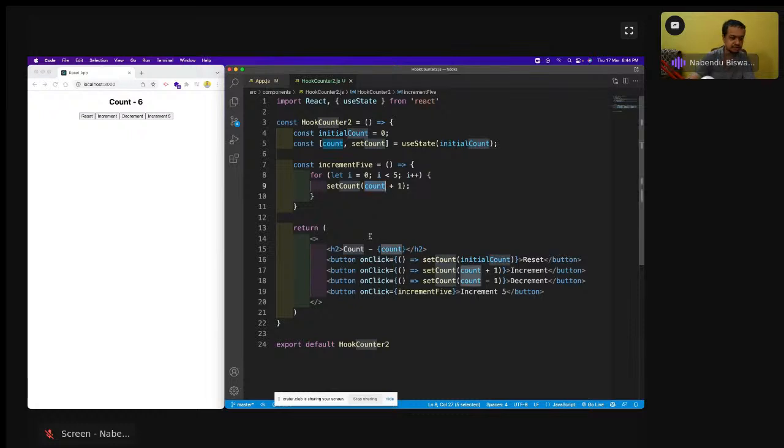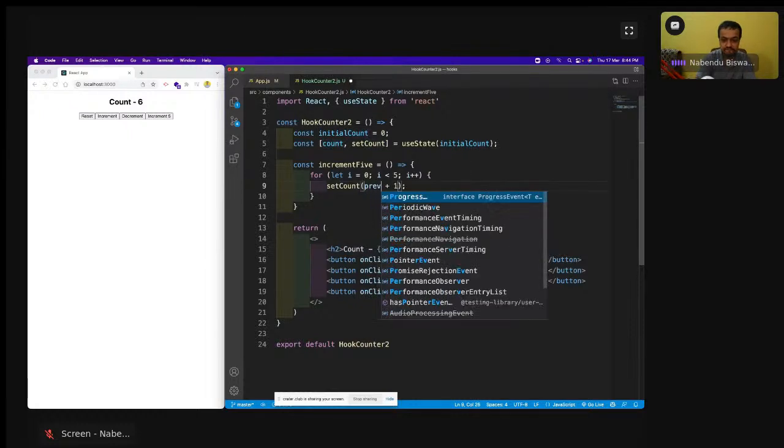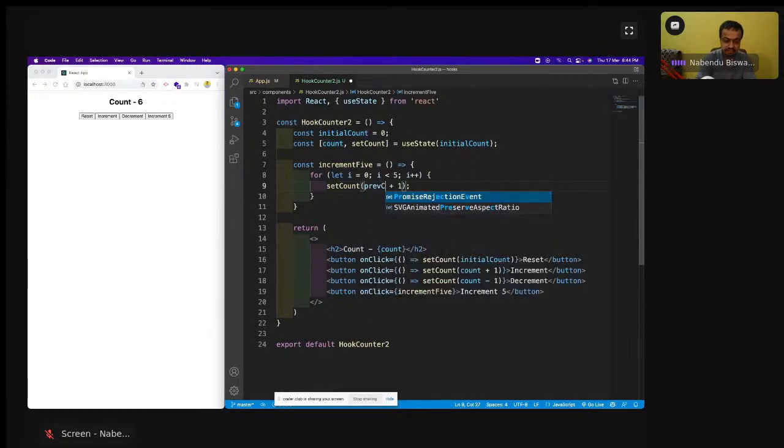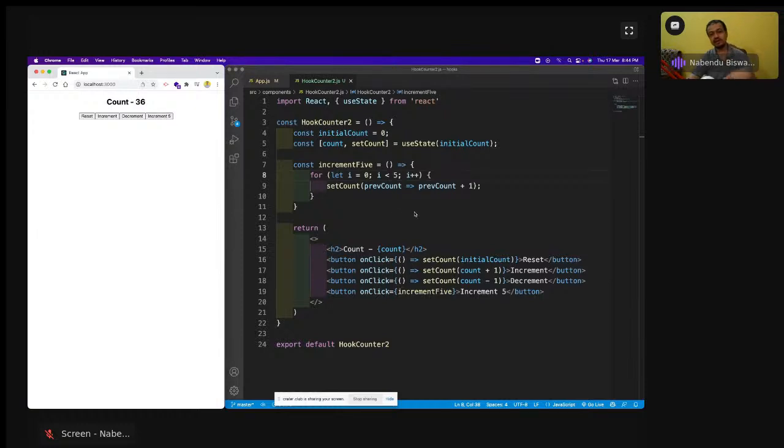We have to use something like prevCount, like it's prevCount plus 1. So prevCount plus 1 is there, and save it. Now you will see it will increase 5. So previous count will do. This is only a special case when we are updating some state at a very frequent pace. So this will happen at that time.